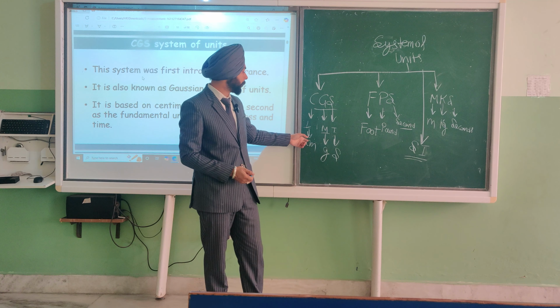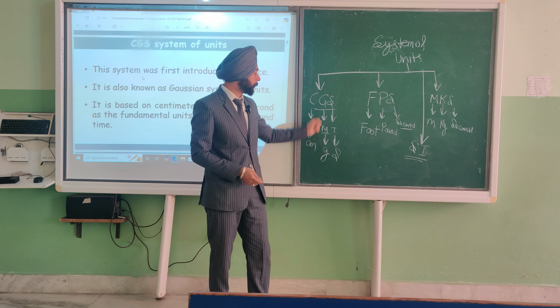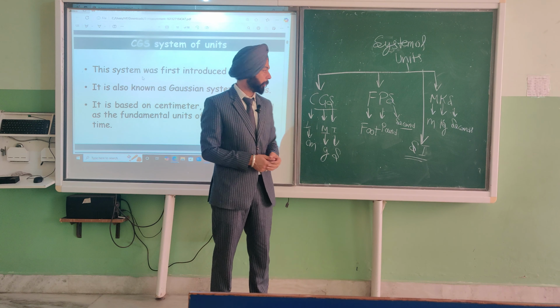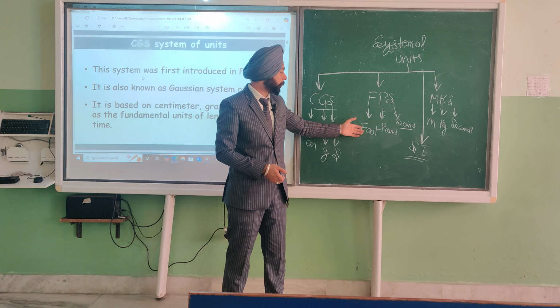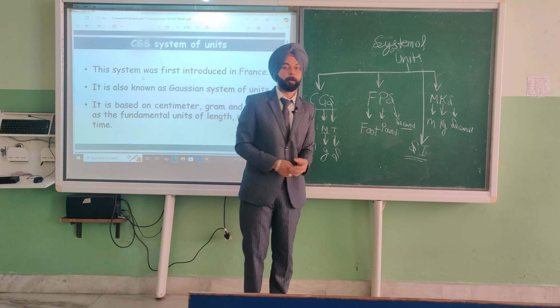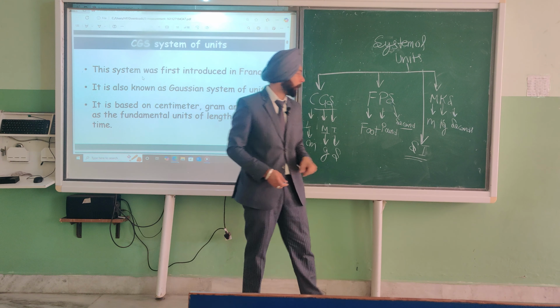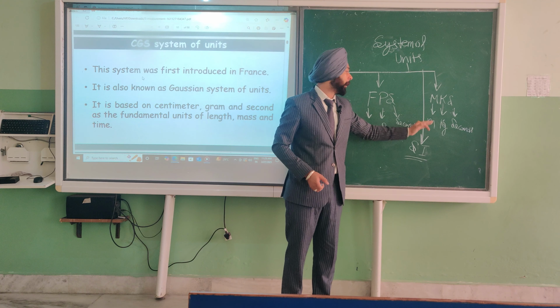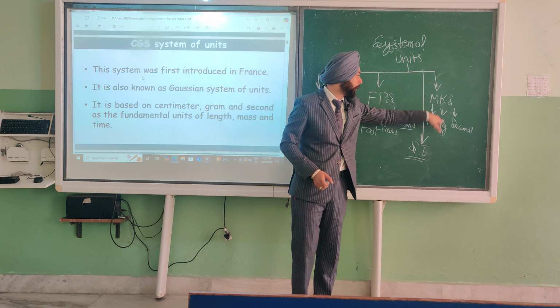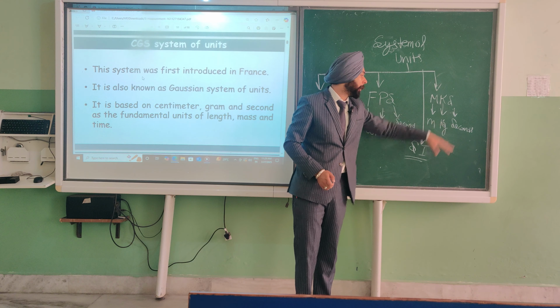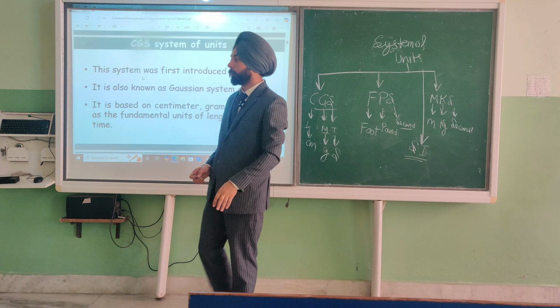In CGS we measure the length in centimeter, mass in gram, and time in second. In FPS, length in foot, mass in pound, and time again in second. And in MKS, length in a meter, mass in kilogram, and time again in seconds.